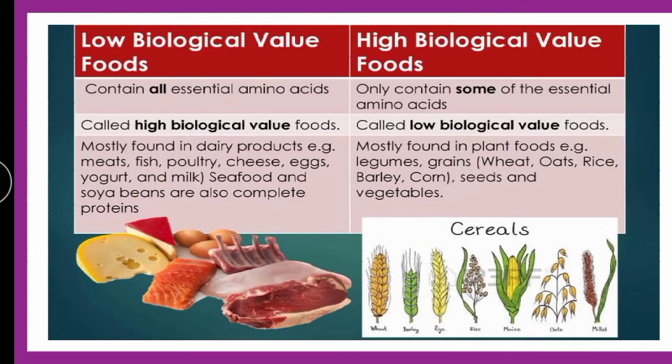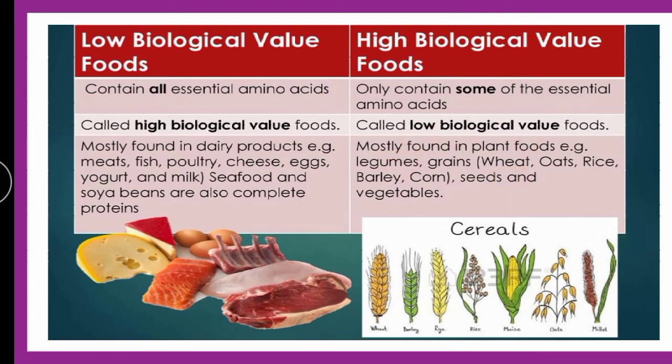As we have seen in our earlier question, high biological value food is mostly found in animal products like dairy products, cheese, meats, milk, etc. And low biological value food, since it cannot provide all the essential amino acids, is mostly found in plant foods.